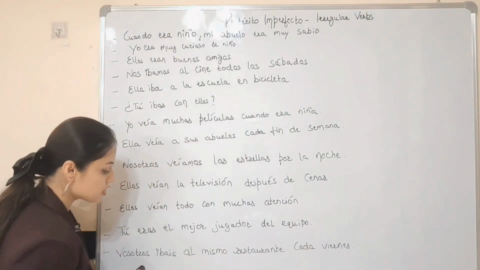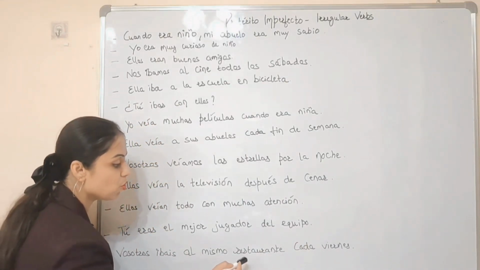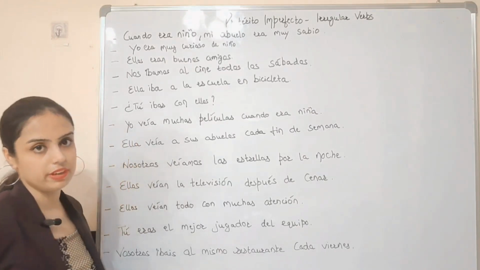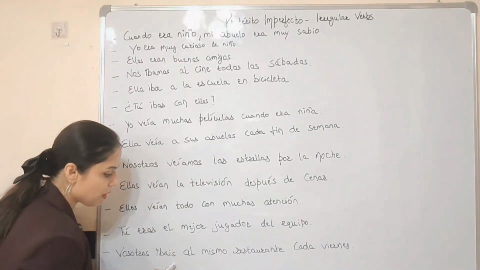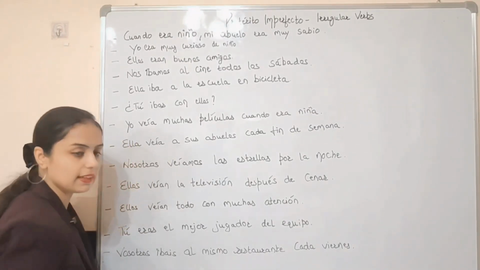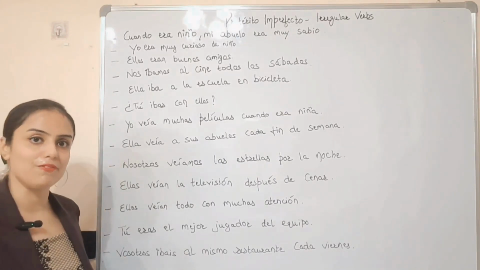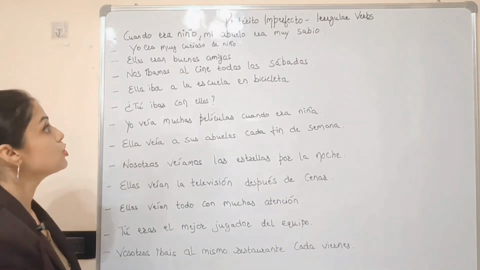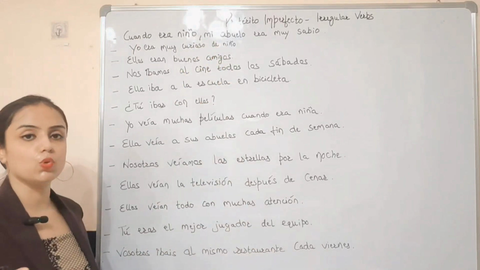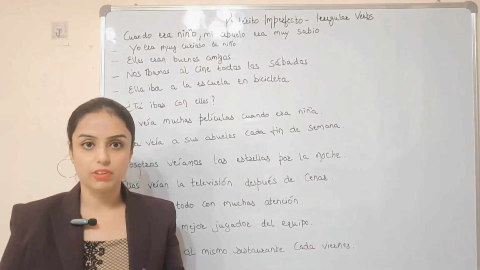Then, vosotros ibais al mismo restaurante cada viernes. You all used to go to the same restaurant every Friday. Vale? So these are the examples related to the verbs ser, ir and ver.